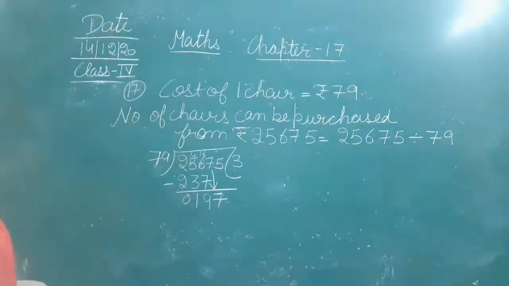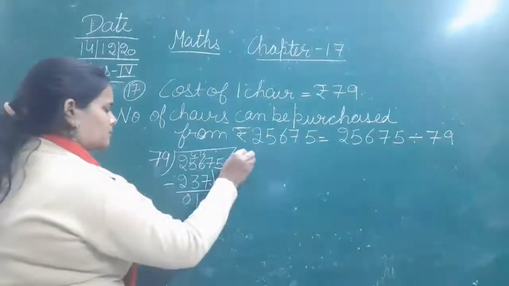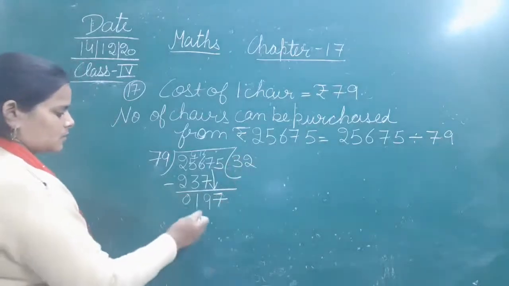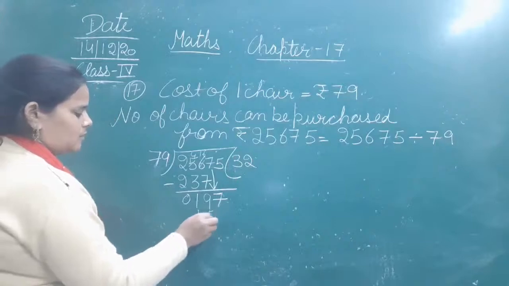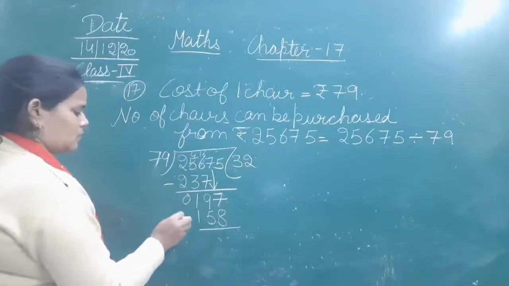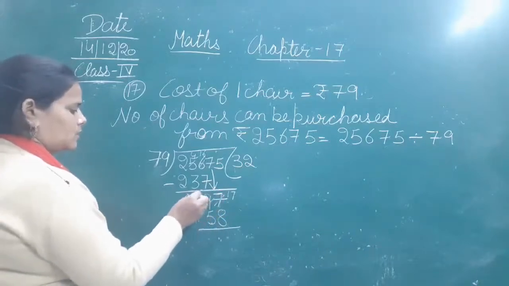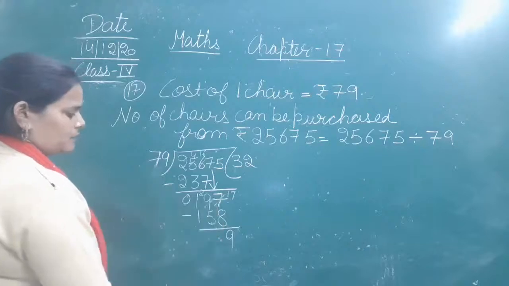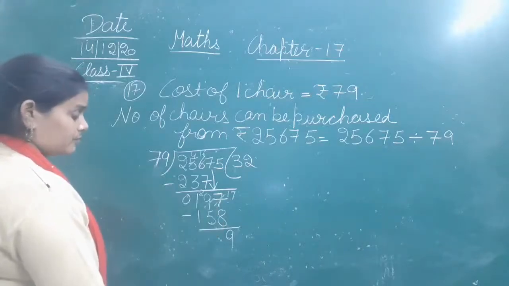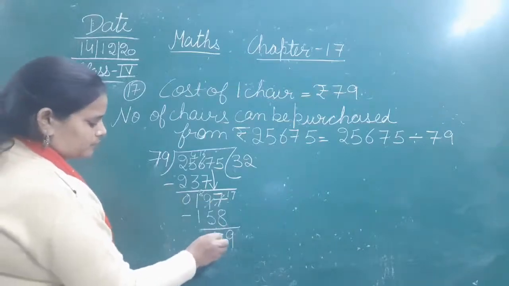You just have to do simple division in this. Okay, 79 twos are 158. 197 minus 158 is 39.